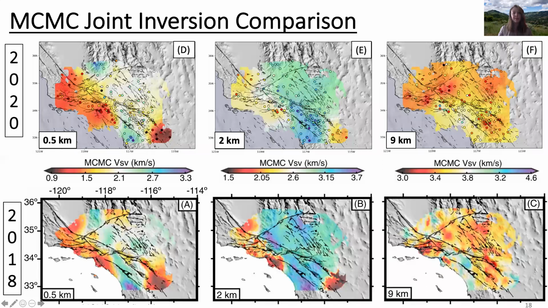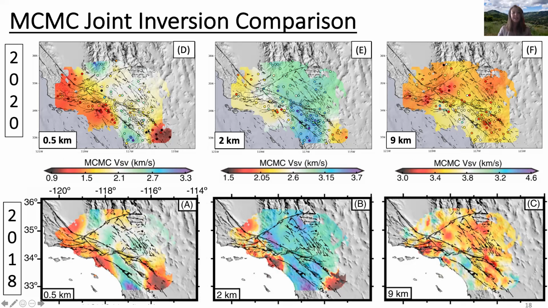We now compare our MCMC results thus far at each station, interpolated onto the whole map. Note that these results are preliminary, and we are working to include more stations. Once we have stable results from the inversion at each station, we will perform a follow-up joint inversion with our H/V and phase velocity results at each grid point using this interpolated map as a starting model. Major differences between our preliminary 2020 results and those from 2018 stem from lack of stations in a specific region. This will be fixed in our follow-up grid point inversion to resolve structure between stations, as well as by including more stations with receiver functions.